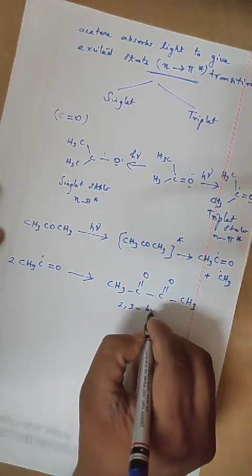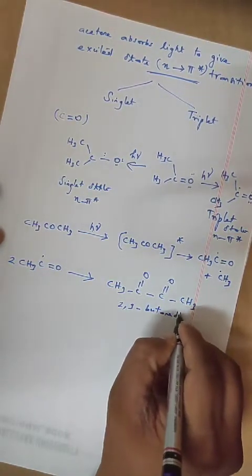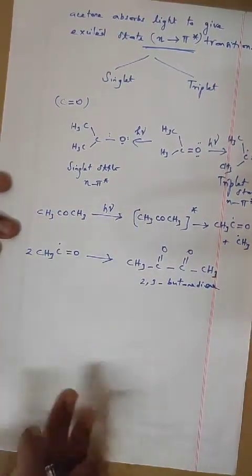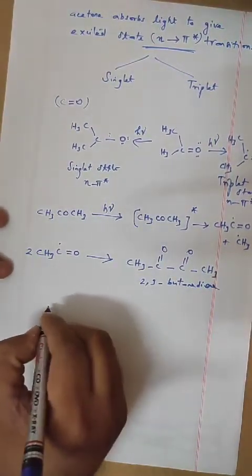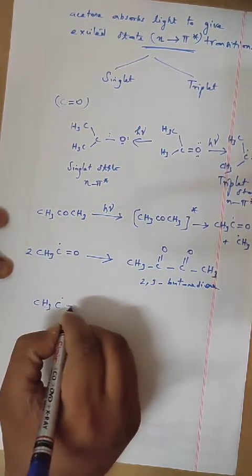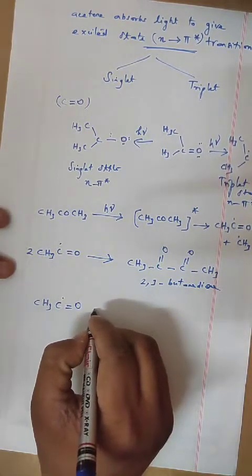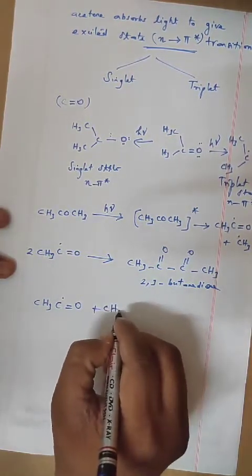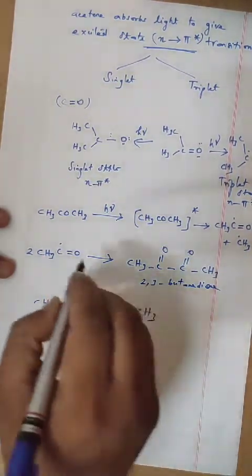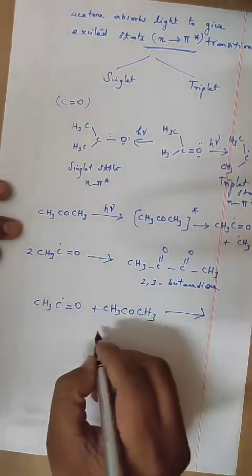that is 2,3-butanedione. Now CH3 C double bond O radical plus CH3 CO CH3 ketone, so what does that give?